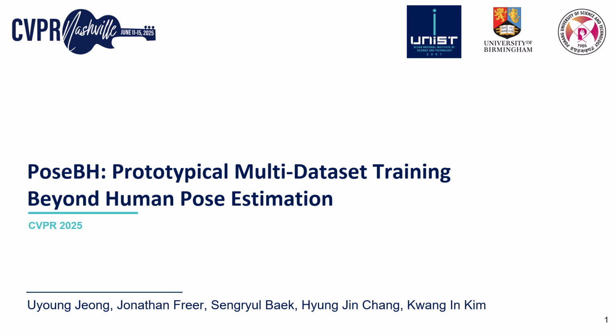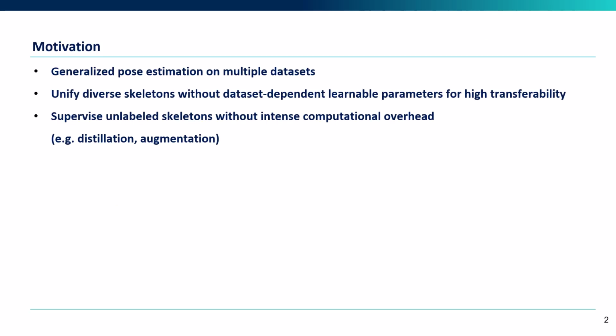We present PoseBH, Prototypical Multi-Dataset Training Beyond Human Pose Estimation. Our objective is to generalize pose estimation by training on multiple datasets. To realize this objective, we need to address two existing limitations.